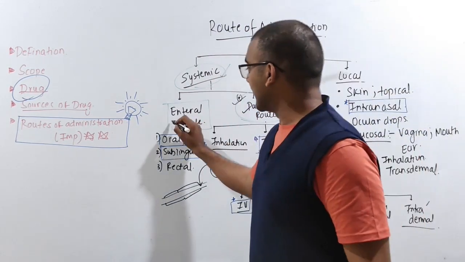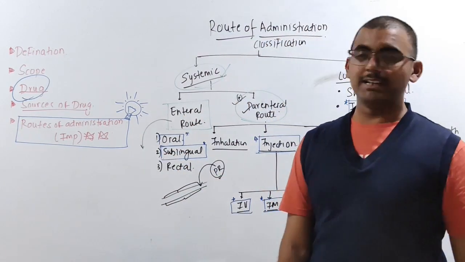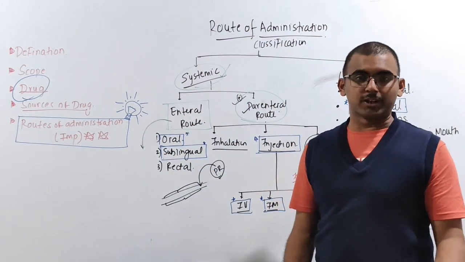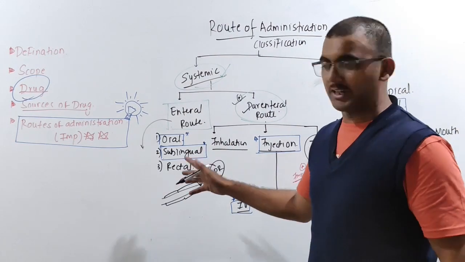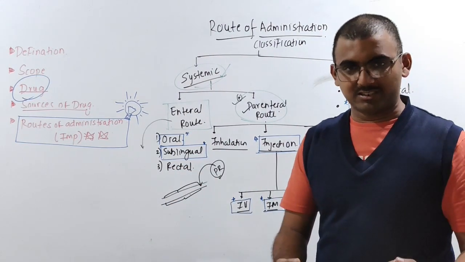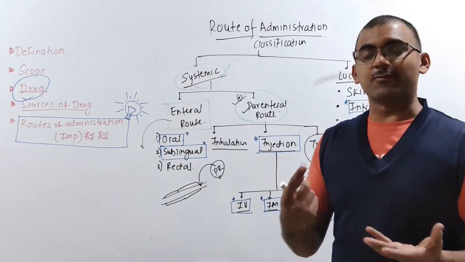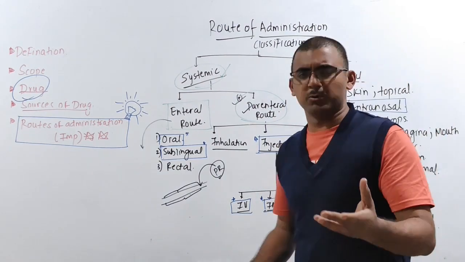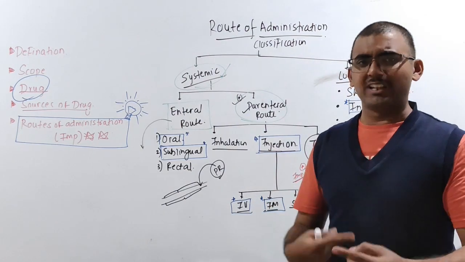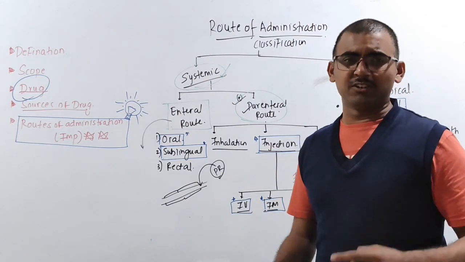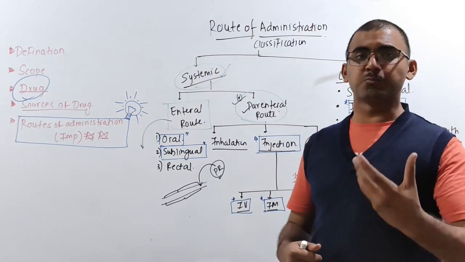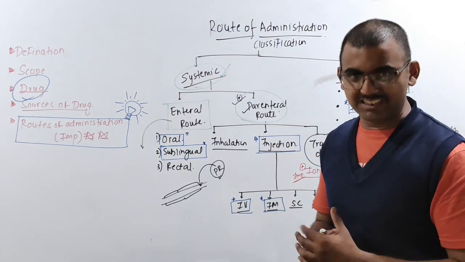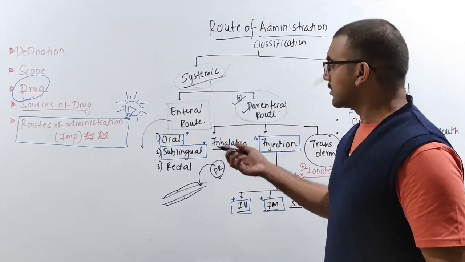But if I talk about the enteral route, there are different routes. I will take it through oral, sublingual, or rectal. It will go to the digestive system, and then afterwards it will go for first pass metabolism. I know you might not be clear what this metabolism is. Don't worry, in upcoming videos I will explain. First pass metabolism is a very important concept which plays a very important role in understanding drug activity or drug action.